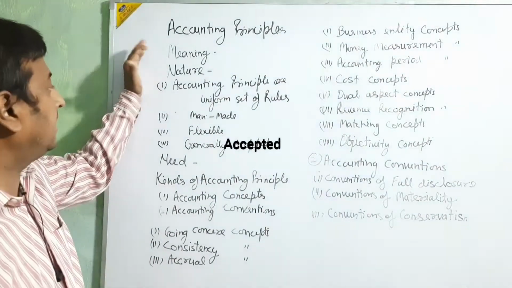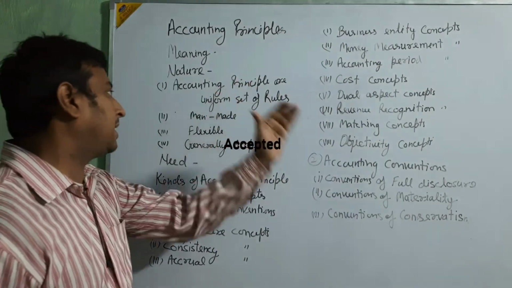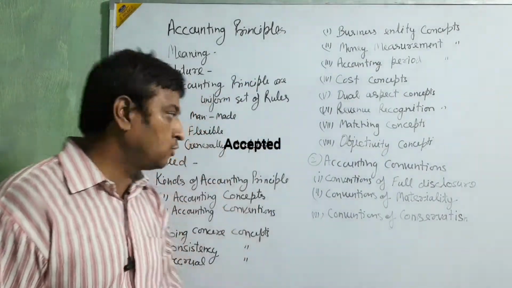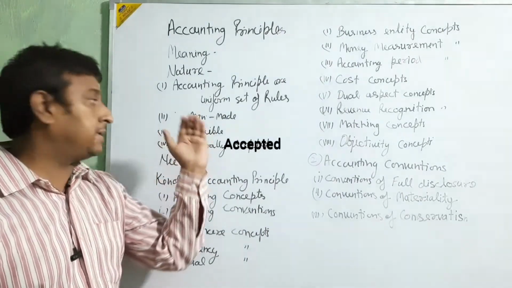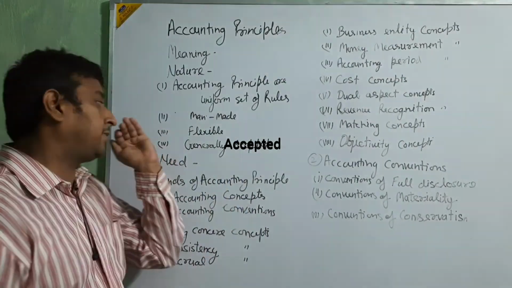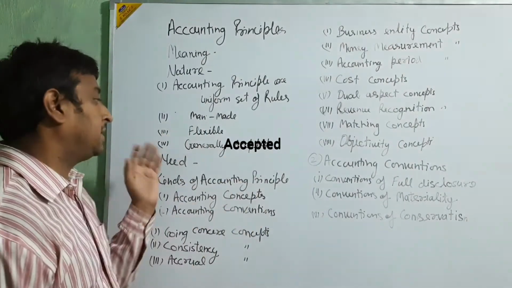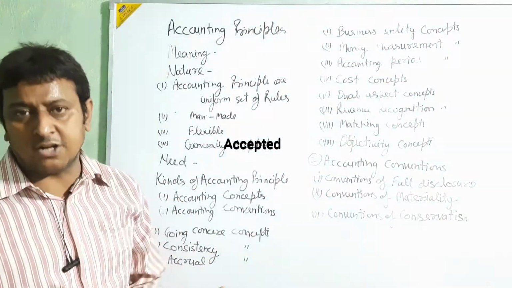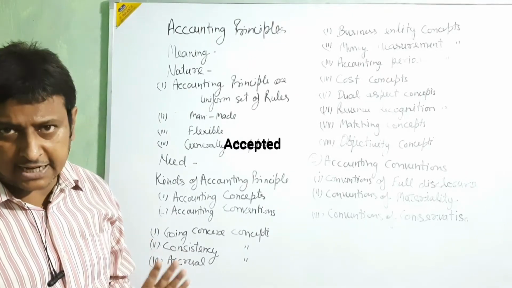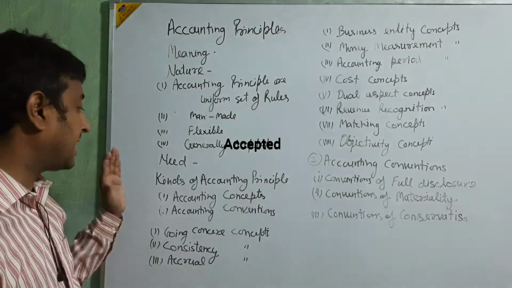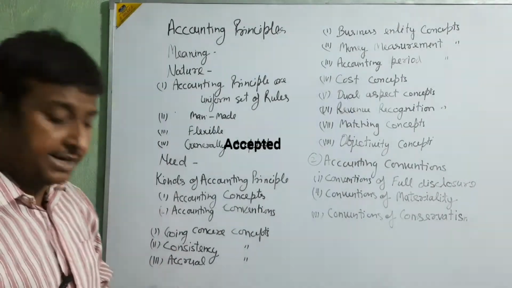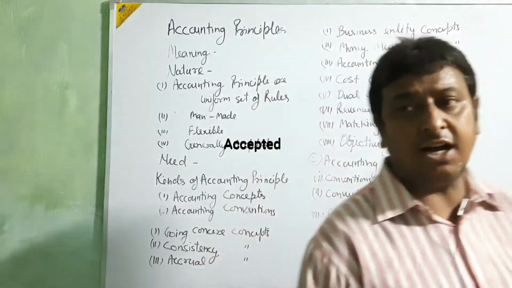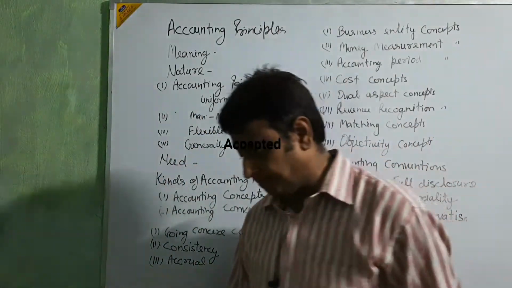Meaning I think is well clear. Then the nature: accounting principles are a uniform set of rules, accounting principles are man-made, accounting principles are flexible, accounting principles are generally accepted. Okay, clear? Up to this is clear or not? Okay beta, clear? Then we are going to the need of accounting principle.